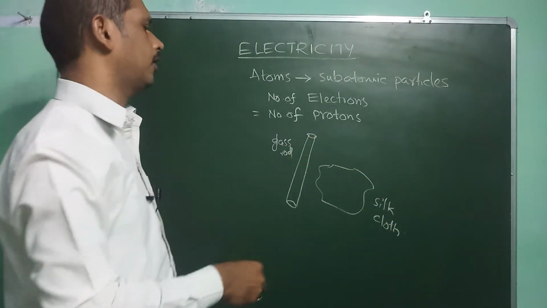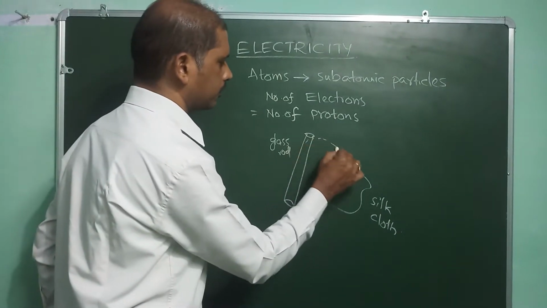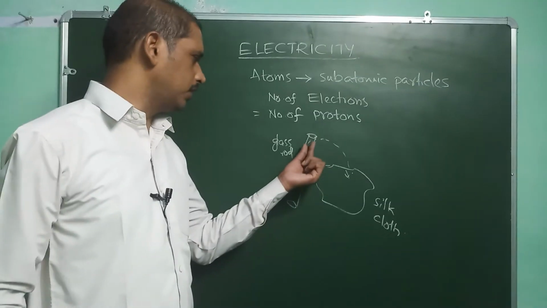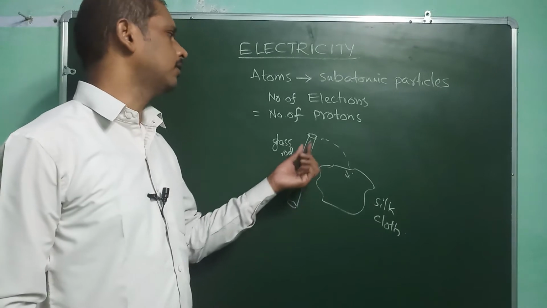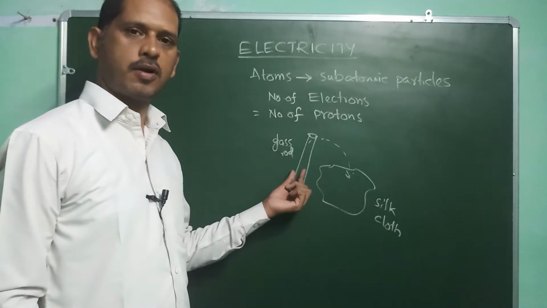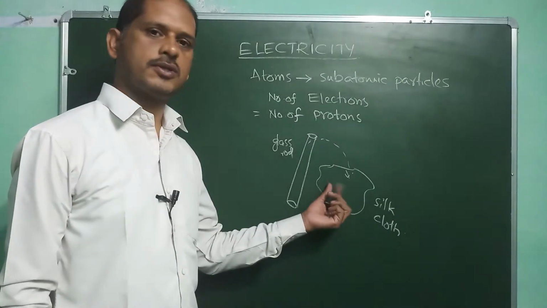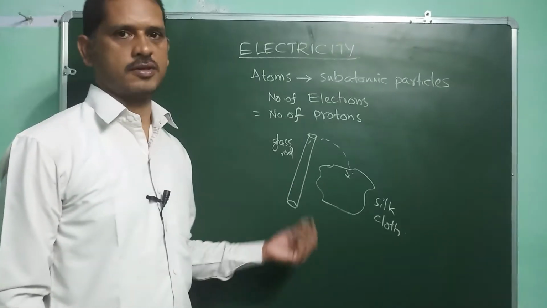While rubbing with silk cloth, what happens? Some of the electrons transfer to this body. Initially the glass rod has equal numbers of electrons and protons, and the silk cloth also has equal numbers of electrons and protons.